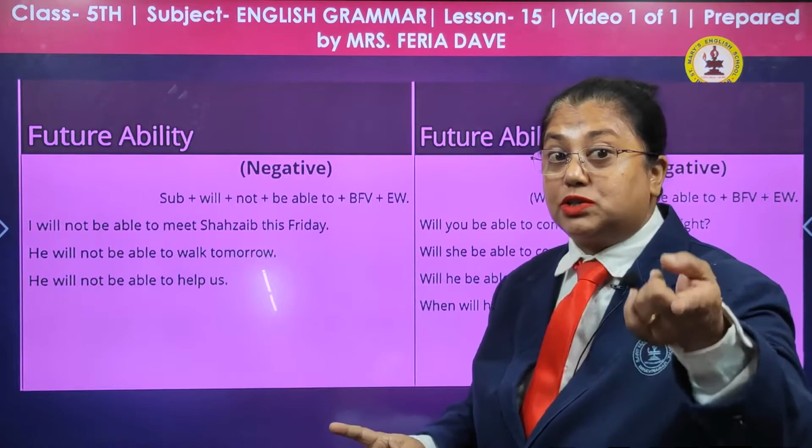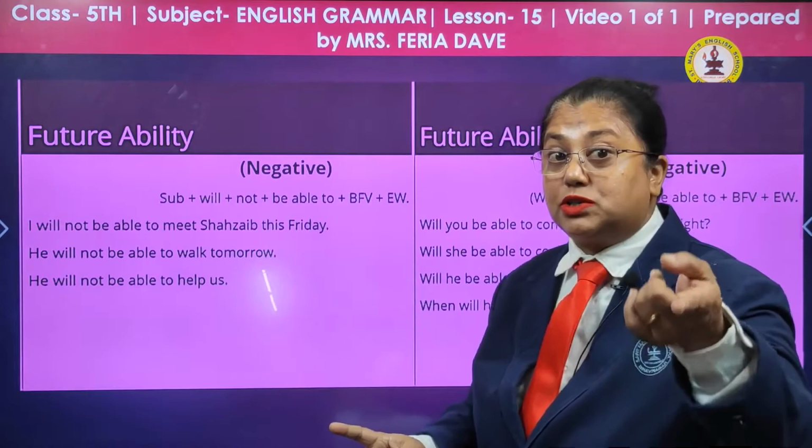Yes? One way, ability in the past tense, we have learned. This is one more clarity I am giving you: general ability plus specific ability. For the present, we use can or be able to. For the past, we use only could or was able to. These are the two options.